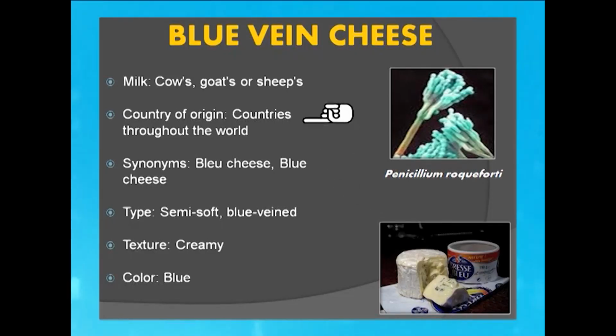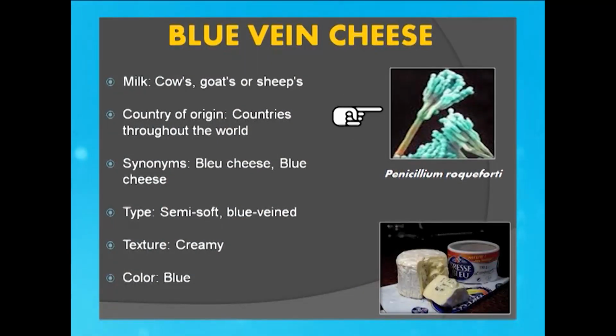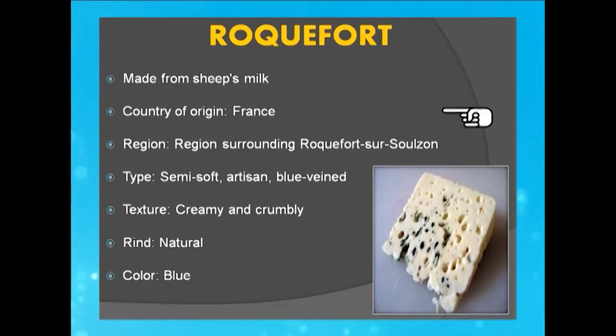Now, countries of origin have been different based on the types, and that is how the varieties have been given. The first among this category, that is the blue-veined ones, is the Roquefort cheese. And interestingly, Penicillium roqueforti is the mold which is used to ripen this cheese, giving rise to this blue coloration in between the cheese that you can see. The origin of this cheese actually is France, and it is made mainly from sheep's milk. Now, we can have a creamy and crumbly structure of this kind of cheese, enjoyed being paired with several different kinds of wines. It's also called the cheese for kings and popes.